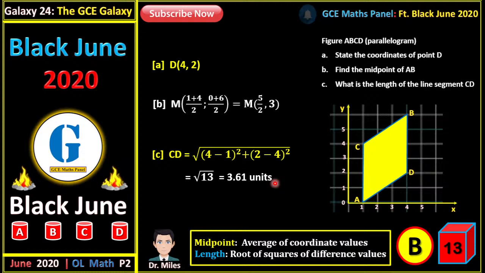At times, they also ask to give the answer to one significant figure, one decimal place, whatever. This answer is to 3 significant figures. This answer is also to 2 decimal places.